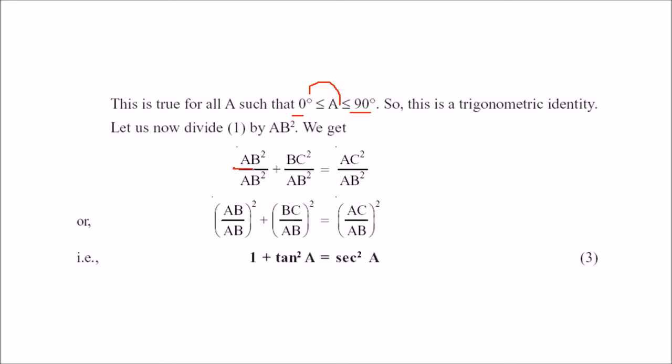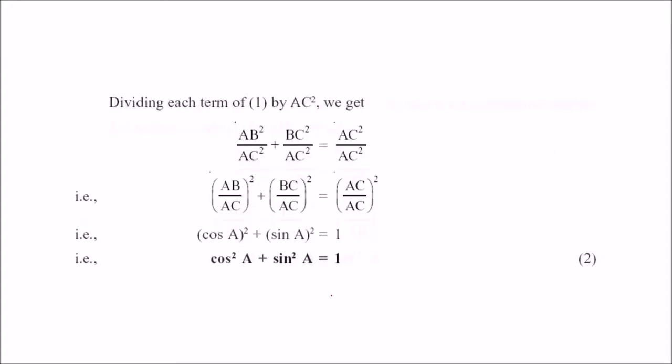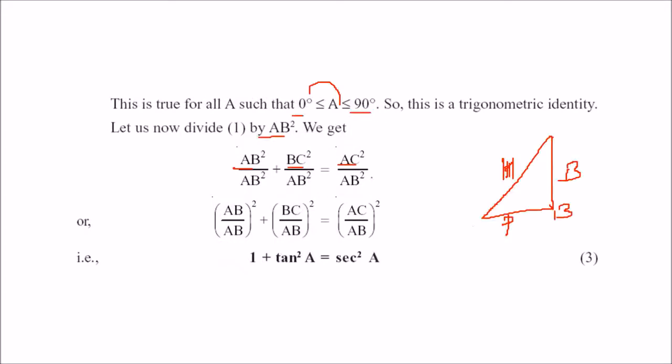Now the similar equation AB square plus BC square is equal to AC square can be divided by AB square. Again, if you see, this was the hypotenuse, this was the perpendicular, this was the base, right? And this was our B, and this triangle we are going to make again. This is your C and this is your A. Here, when we divide the left hand side and right hand side by the AB square, this becomes 1.